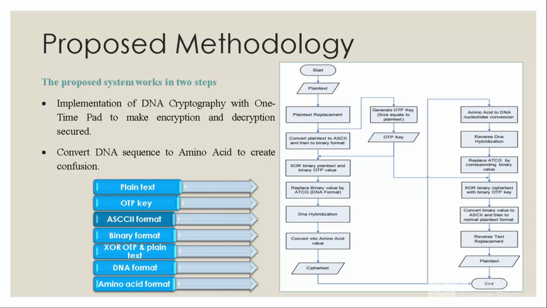After that, XOR of the binary text and the binary OTP key will be done, converting the binary value to ASCII and then to the normal plain text format. Reverse the text replacement, and after that the plain text will be generated as the decrypted form.